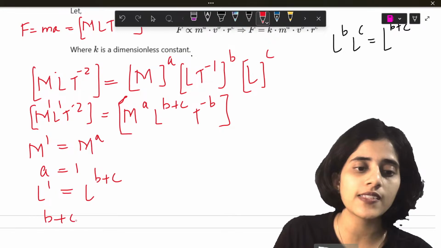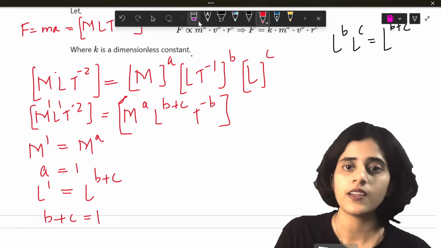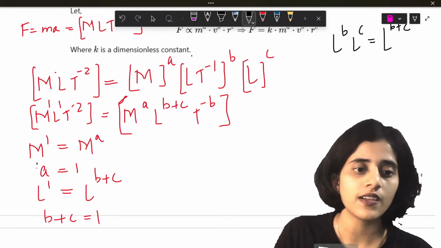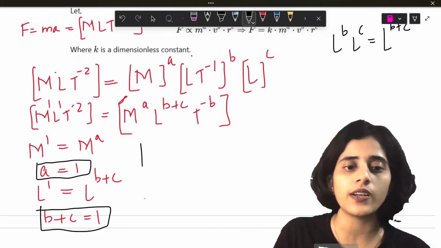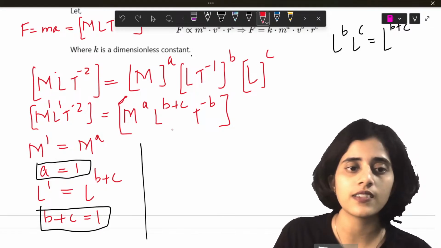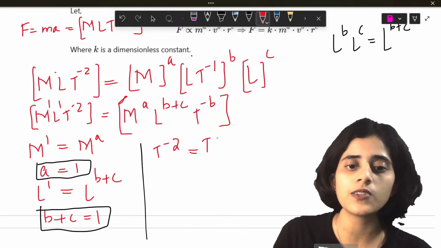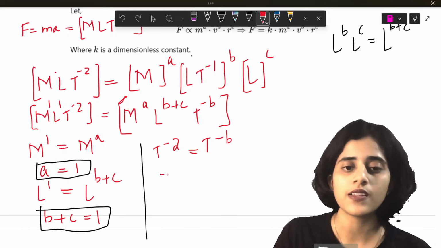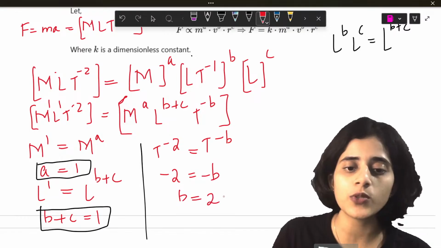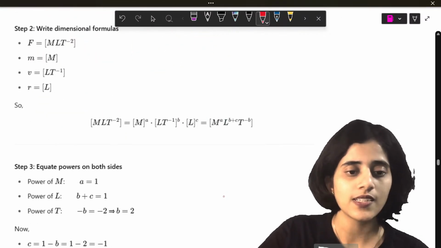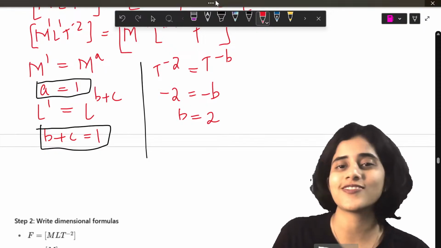So b plus c is equal to 1. I have two equations: a is equal to 1, and b plus c is equal to 1. Next, T raised to minus 2 is equal to T raised to minus b. So minus 2 is equal to minus b. b is equal to 2. Yes, b is equal to 2.